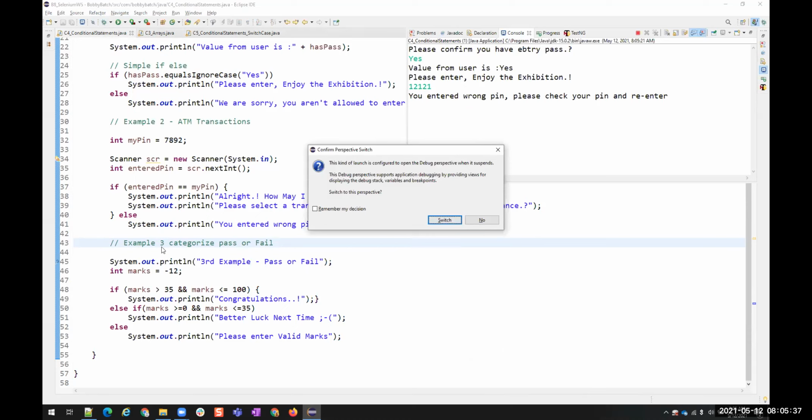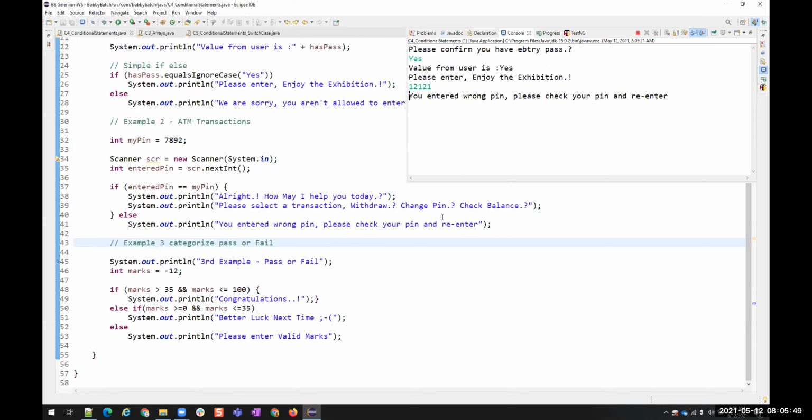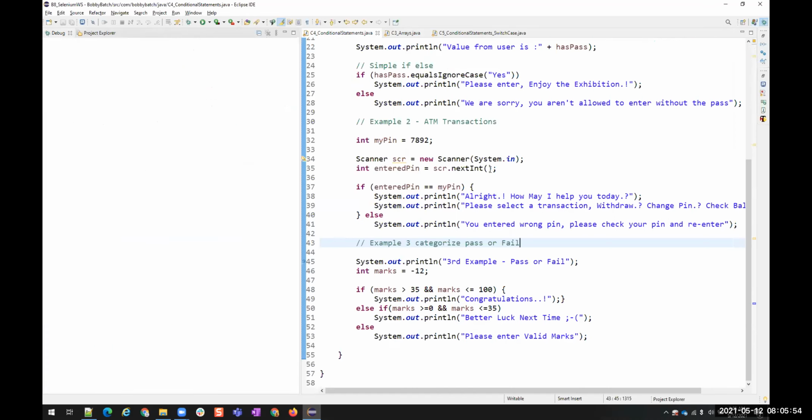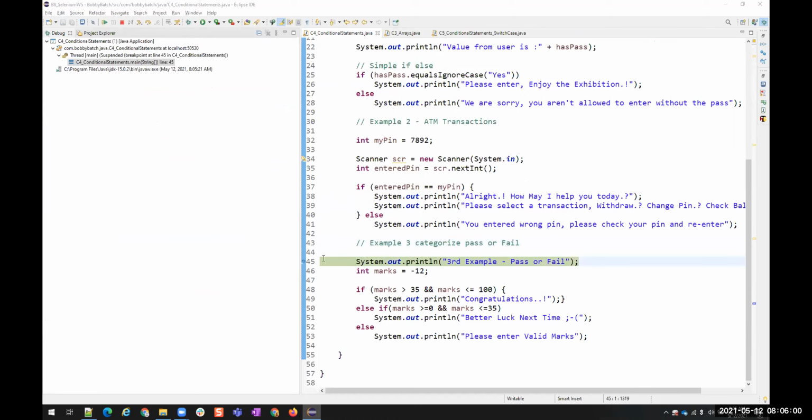Yes, because currently it came near the example and it is at the breakpoint. You see there is an arrow mark on this breakpoint. So it is asking, do you want to switch to the debug perspective? Switch to this perspective. Yes. You see, the view will be changed. These are all the debug things. In the class, you see a green color highlighter on line number 45. See it, right?